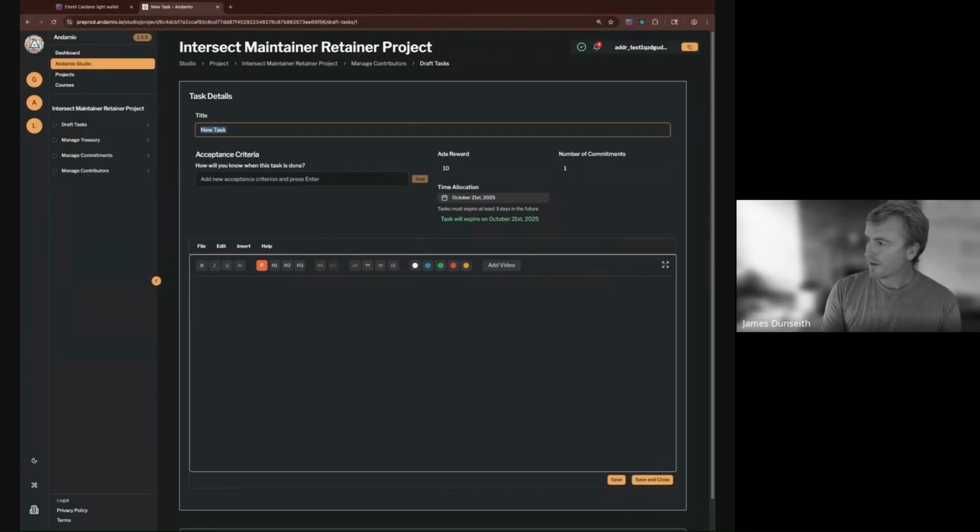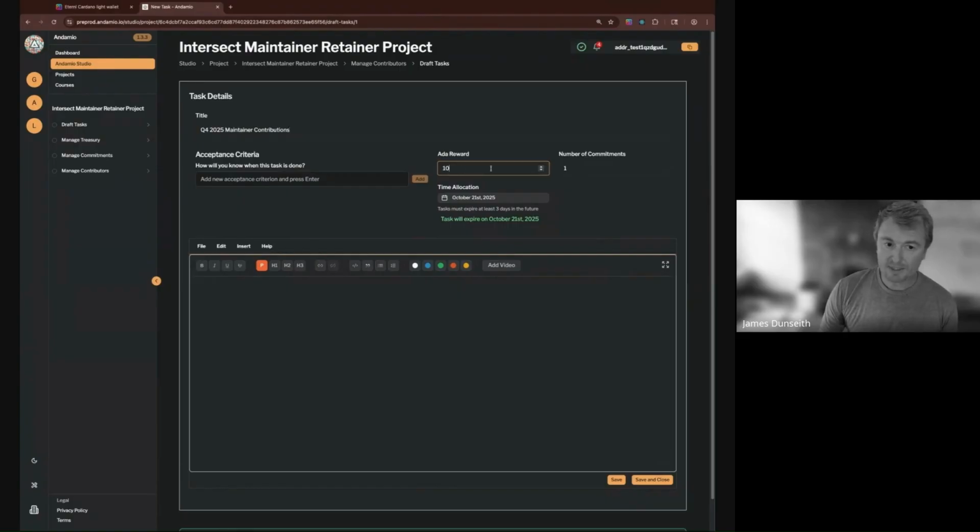I'll assume this for now, right? We can scope this to anything, but I'm going to say that where Intersect needs milestones, this is where we would define it. Okay, so let's just say, for example, this is Q4 2025 maintainer contributions.